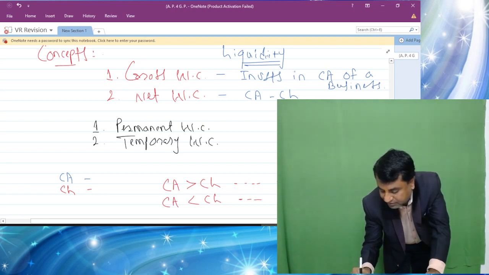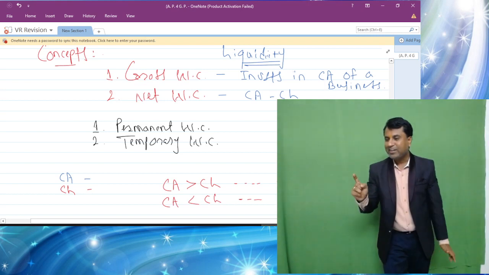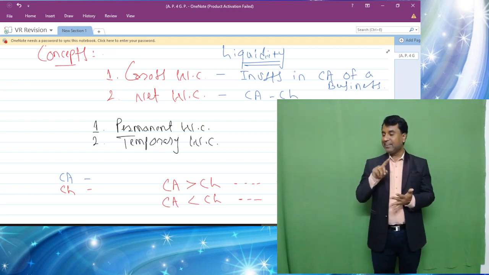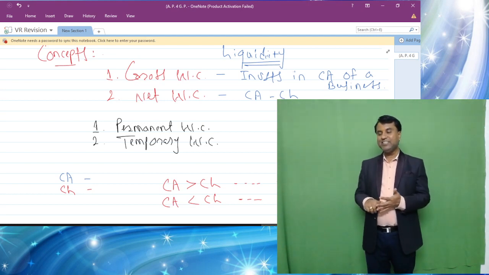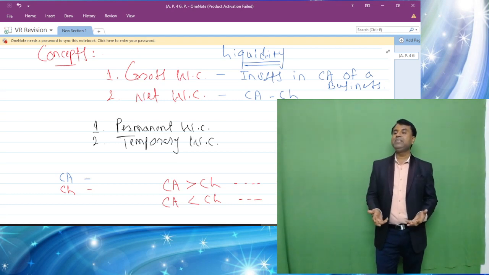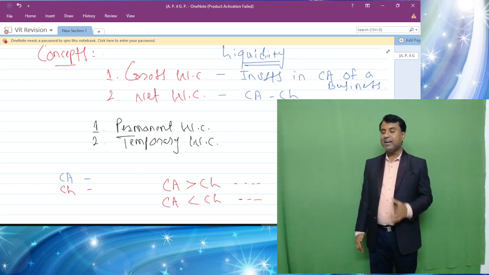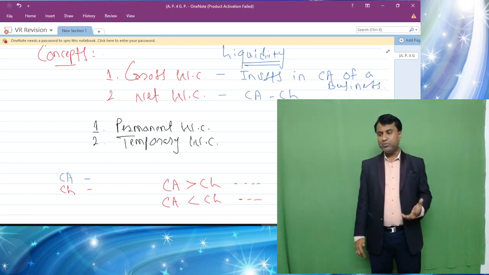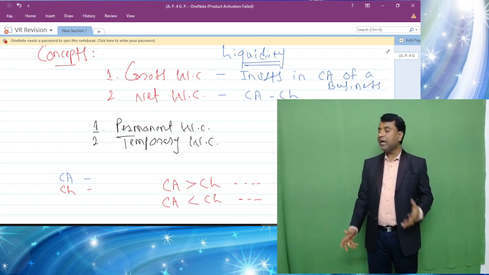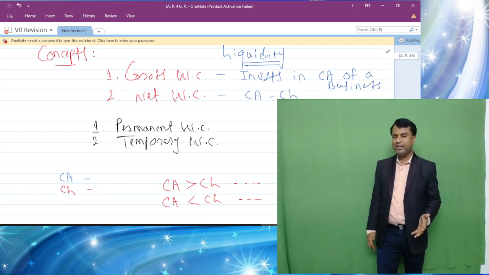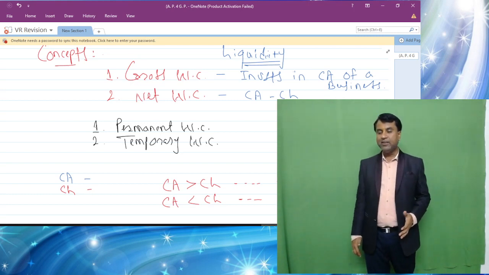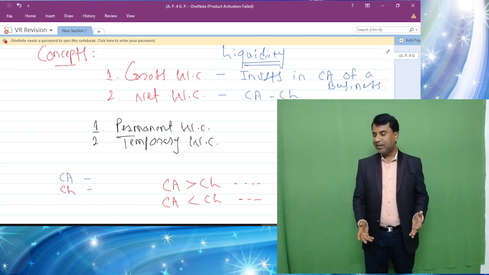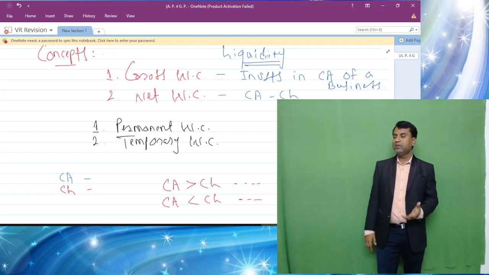But for which industries? Where the industries are going to sell on cash and buy on credit. For example, grocery stores, retailers, restaurants. These are the industries which are selling on cash, but purchasing on credit, and these are in the segment of having negative working capital. Now you may be saying that, sir, is it really good? Absolutely, it is not problematic at all. It is very good to have positive working capital, that is always to have more current assets and less current liability. But if you have negative working capital, then also it is not bad.